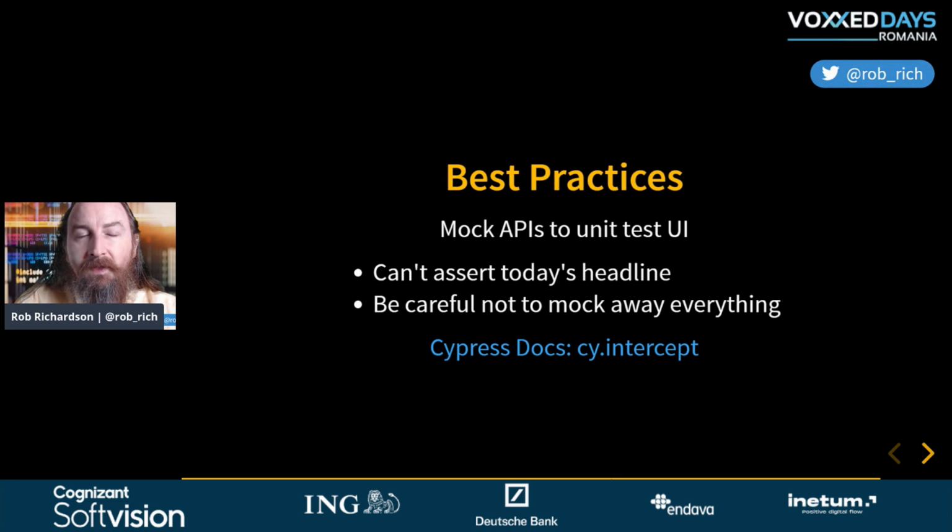Now, mocks for API responses are really helpful using cy.intercept, but we also want to be careful not to lie to ourselves and completely mock out that API. Use some tests that use mocks if you want to validate how a particular response renders into a control, and then do other tests that validate that your mocks match the real API results. Grab these slides from robrich.org, click on the blue link, and you can see how to use cy.intercept.